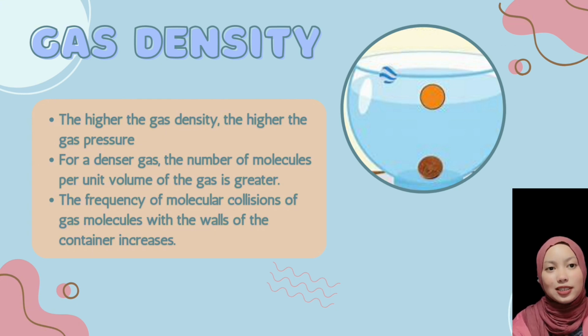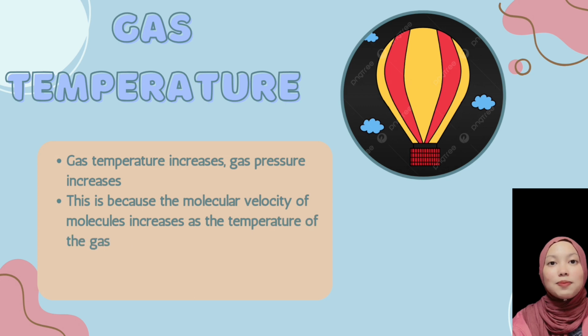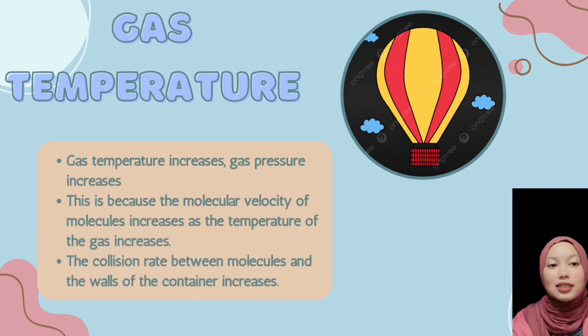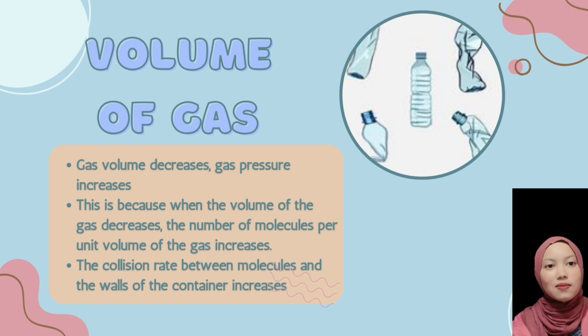Next, gas temperature. When gas temperature increases, gas pressure increases. This is because the molecular velocity increases as the temperature of the gas increases. The collision rate between molecules and the walls of the container increases. And lastly, volume of gas. If gas volume decreases, gas pressure increases. This is because when the volume of the gas decreases, the number of molecules per unit volume increases, and the collision rate between molecules and the walls of the container increases.